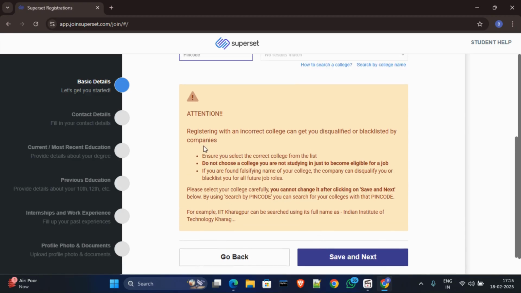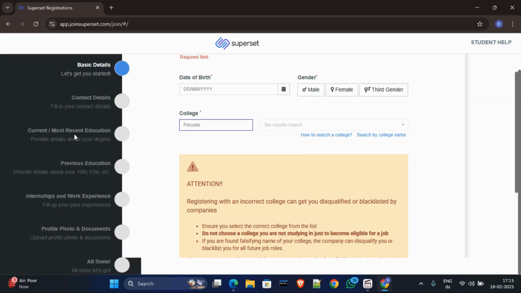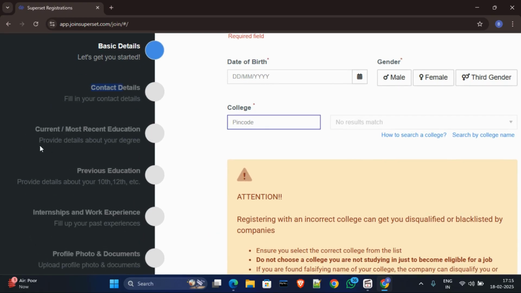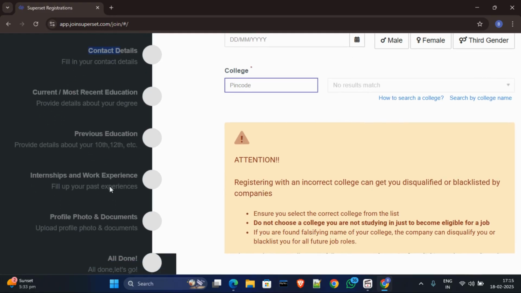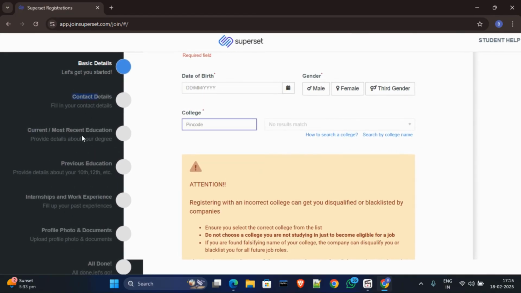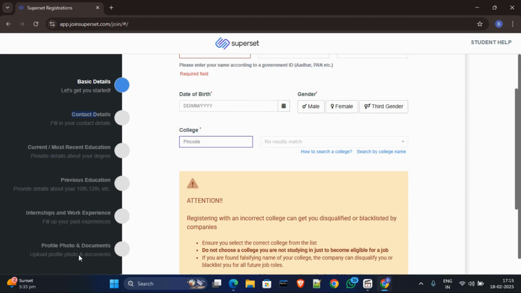Okay, then after providing these details, you will go to the contact details page. Then you have to fill in the contact details. Then you have to fill in the most recent education, like your college graduation or degree details, and then your previous education like your 10th and 12th education details, and next is internship and work experience. Next you have to provide your documents and profile photo, and after filling in all of these stages, you then create your Superset account.